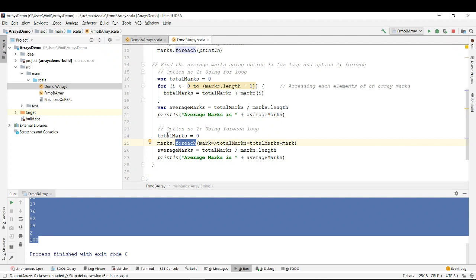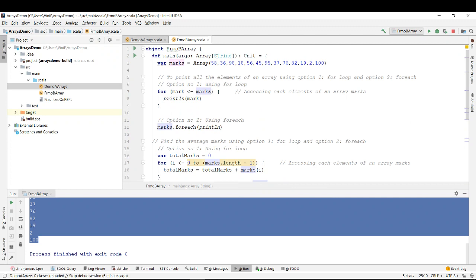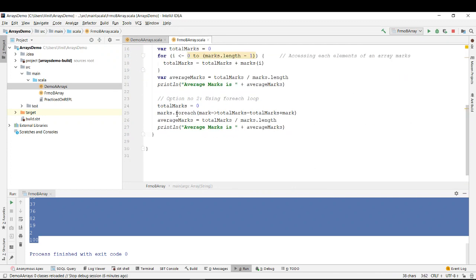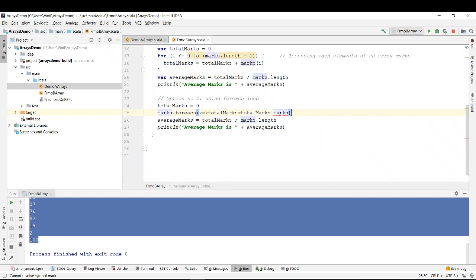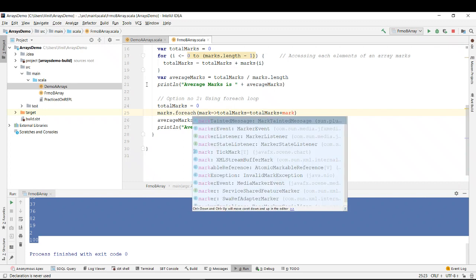And if I see this, I am applying it to marks. So for each element of marks, it is going to do something. Marks for each. So for each, it is said that mark, okay, so I'm doing something with mark, that is taking each and every element inside marks, right? You can also give it a name x. So this is basically each and every element inside marks, right? On the left hand side it is written mark, I will not write marks, it's mark. So I'm saying that for each and every element of marks, I put it in a mark, right?